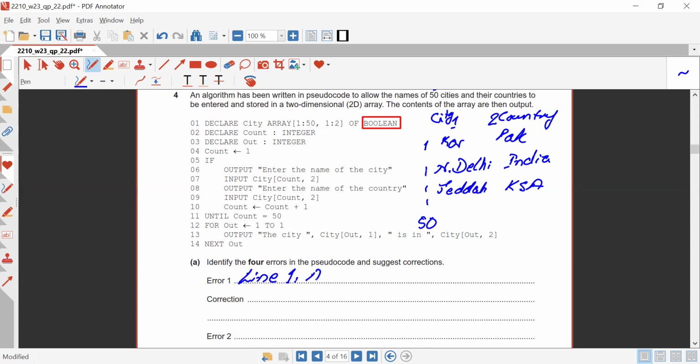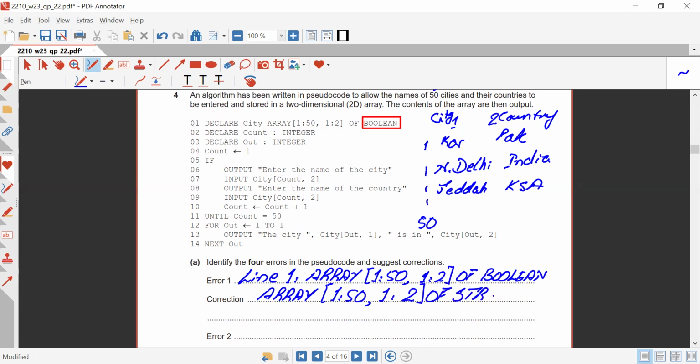We can write it down: array 1 to 50, 1 to 2 of Boolean. Now it should be array 1 to 50, comma 1 till 2 of string. It should be of string type. So this is how we are going to correct that.